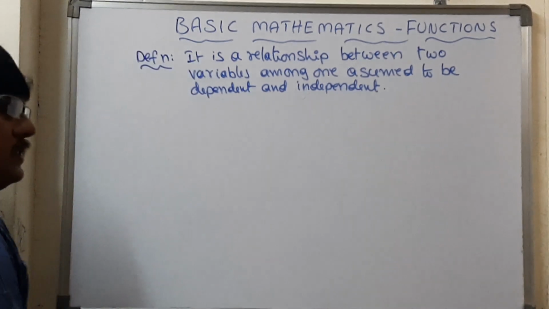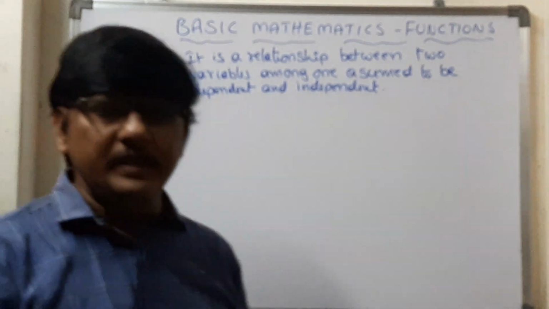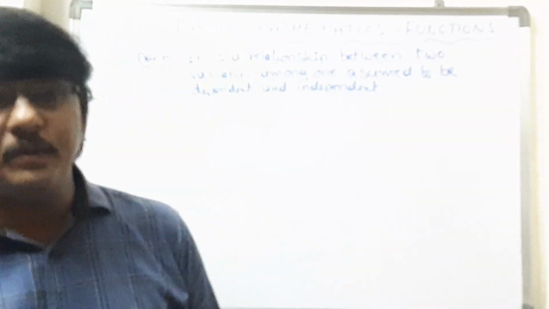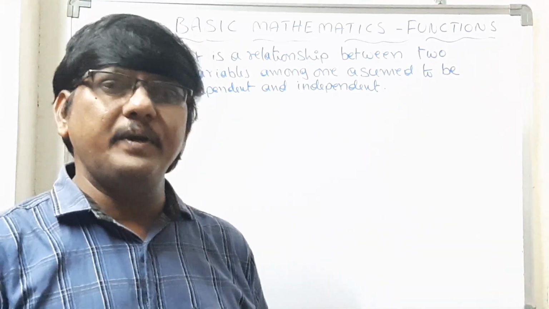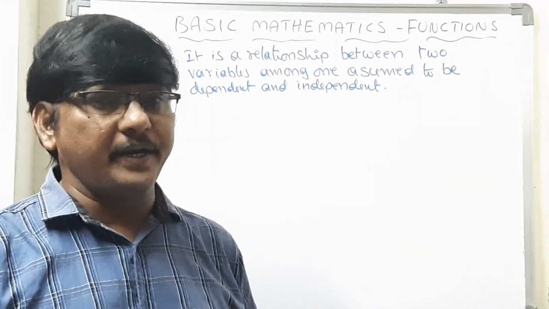So this is the definition we can take for a function. It's very simple. There is a relation between two variables. Of those two variables, one is dependent and the other one is independent.